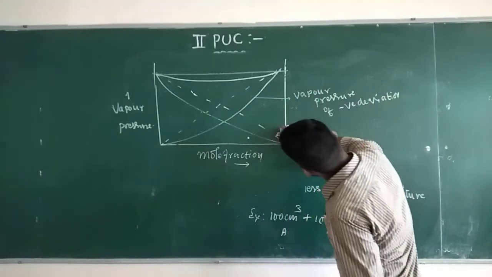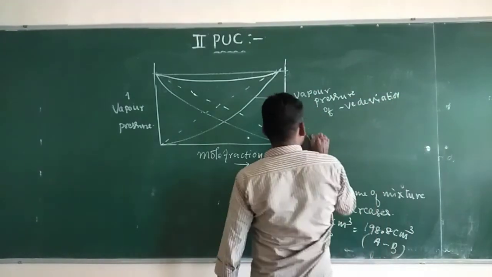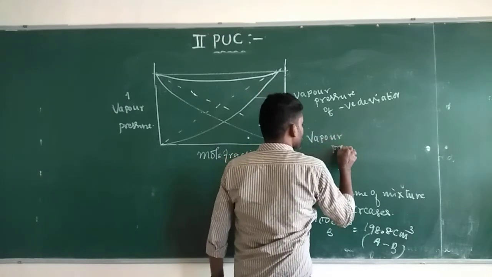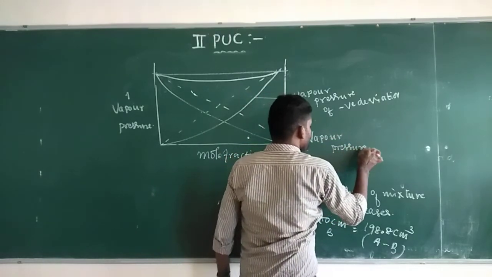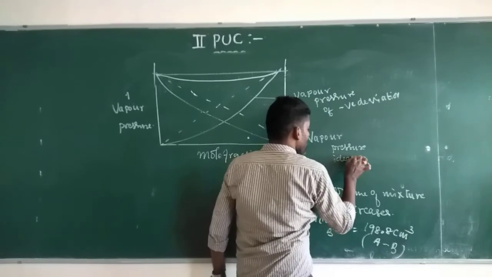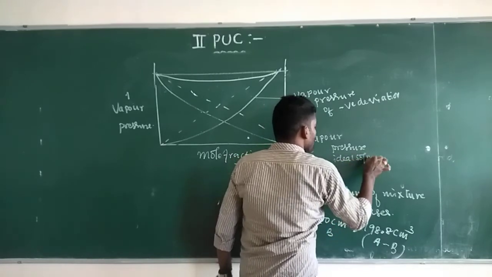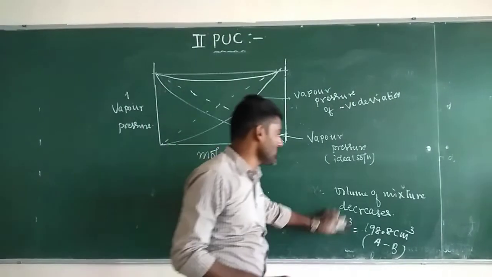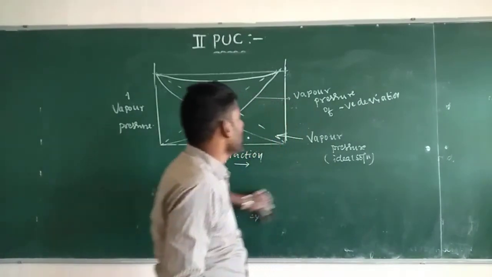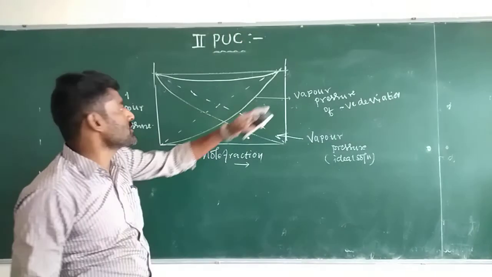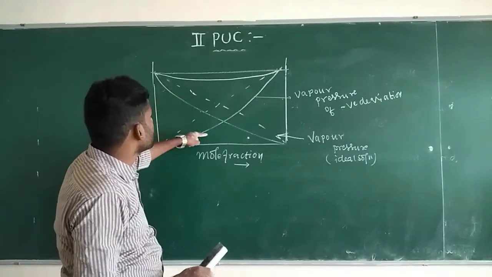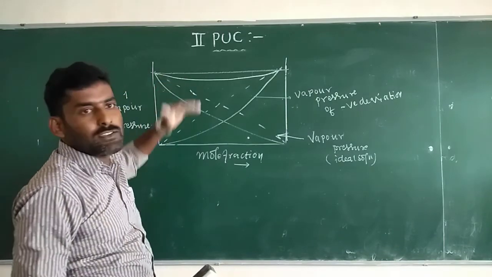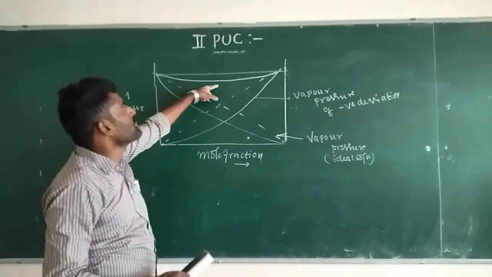This dotted line represents the vapor pressure for an ideal solution. For an ideal solution, no minima or maxima are observed in vapor pressures. But for a non-ideal solution showing negative deviation, minima are observed for component 1, component 2, and even in the total vapor pressure.